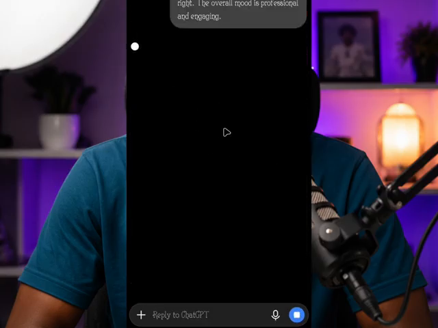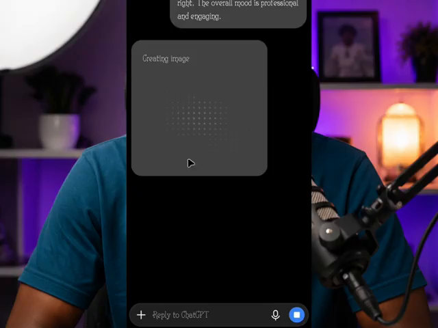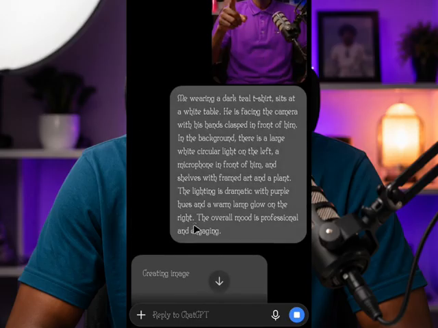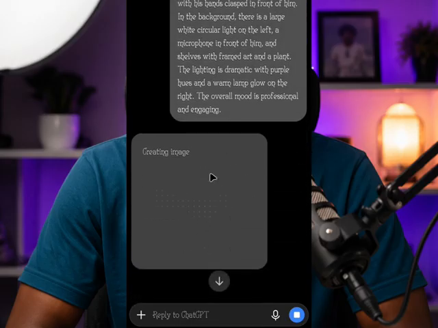Now, when you click on generate, you have uploaded your image. ChatGPT is going to use your reference face to generate this image for you. So just allow it to load, and ChatGPT is going to generate the image for you. And when ChatGPT generates the image, I'm going to show you how you can turn this image to video for free. You don't need to pay for any AI tool to do this. So all you need to do is pay attention very well.